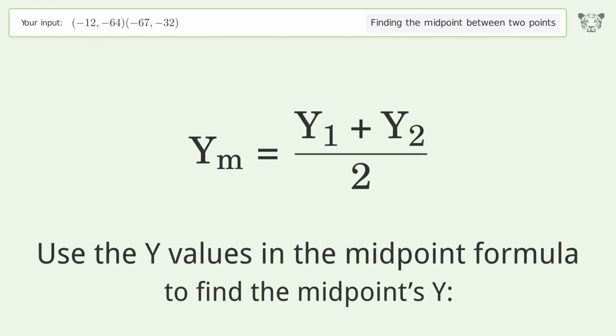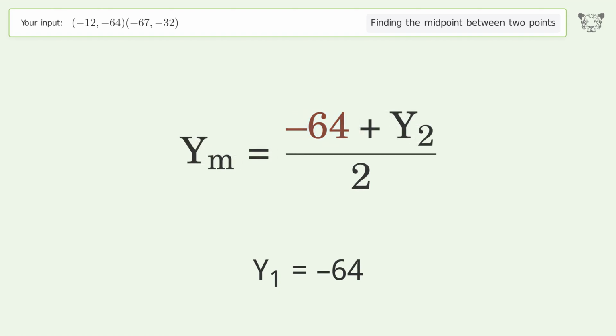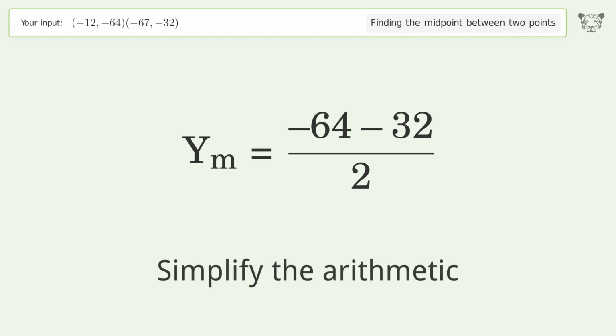Use the y values in the midpoint formula to find the midpoint's y. y1 equals negative 64. y2 equals negative 32. Simplify the arithmetic.